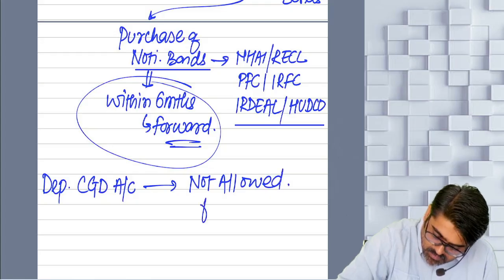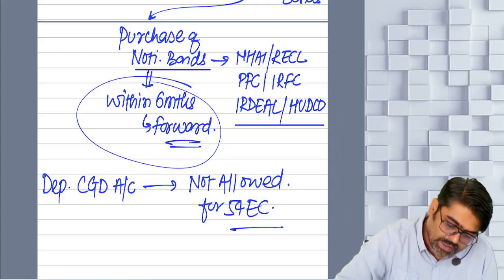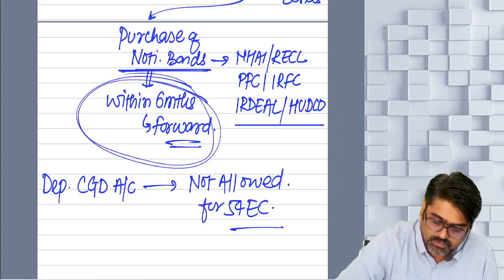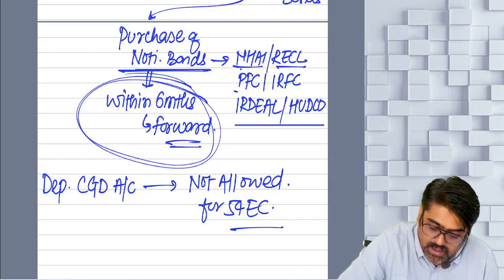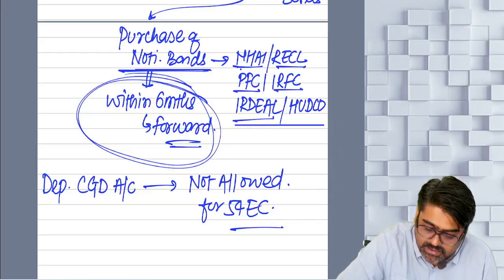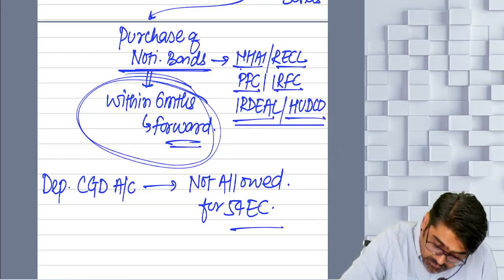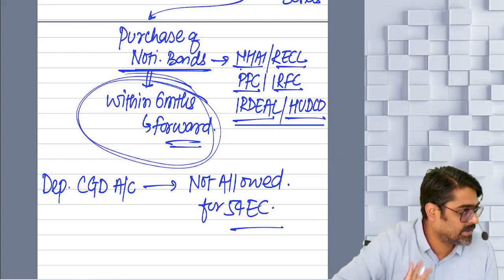Not allowed for 54 EC. Okay. Now, purchase of notified bonds within 6 months. The bond should be of NHAI, RECL, PFC, IRFC, IRDAL and HUDCO. Any of these bonds of any of these institutions you purchase.